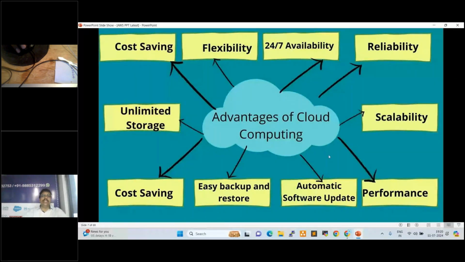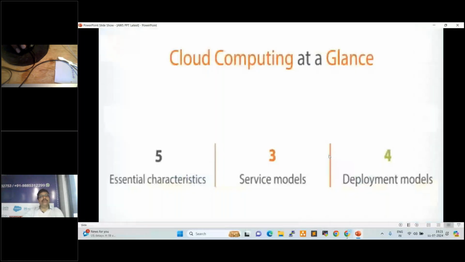Next one is cloud computing at a glance. We have 5 essential characteristics, 3 service models, and 4 deployment models.